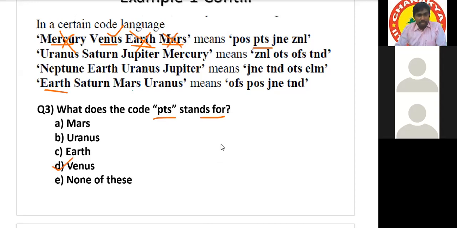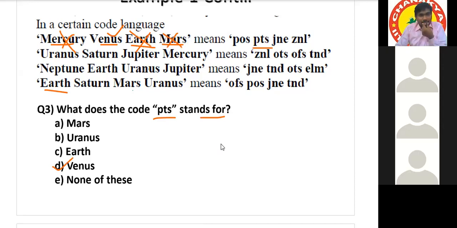Understood the method? Sir, but Earth is common, right? Earth is there in the first one and the last one. Because Earth is common, that's why we are cancelling it. Because PTS is not common, no? Okay, sir, understood. PTS is there in only the first statement. That is why we are searching for a word which is there in only the first statement. Understood? Yes, sir.